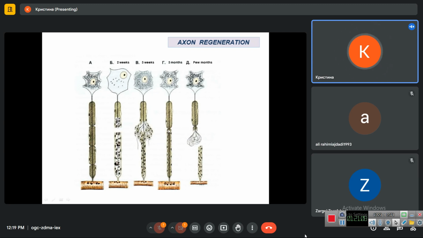But if the ends of the proximal part of nerve and distal part are separated from each other, then the bridge cannot be formed and the axon cannot reach the bridge through which it can reach the muscle fiber. So it just stays here and forms the amputation neuroma. And now the muscle fiber will not receive the impulse from this neuron, never.